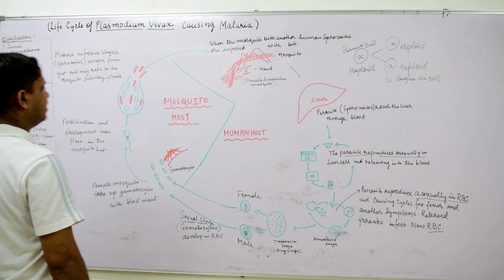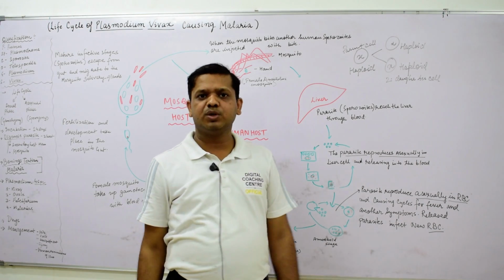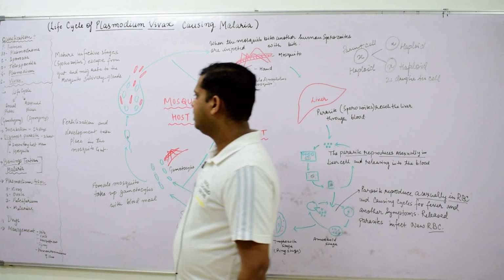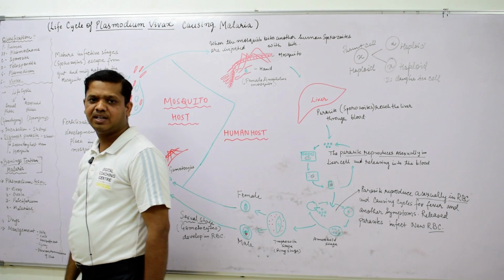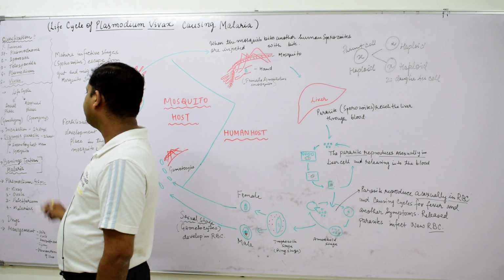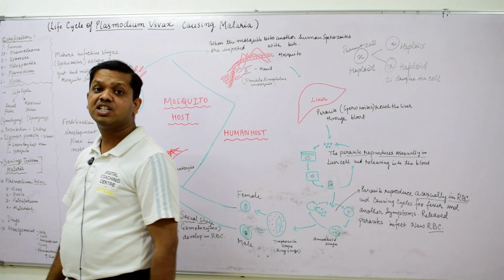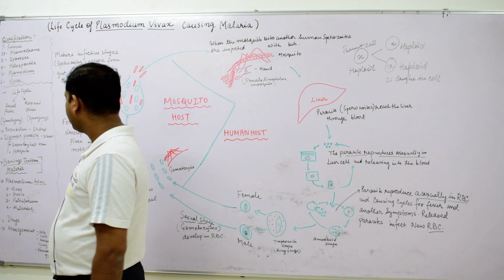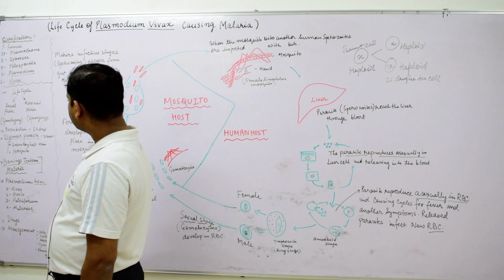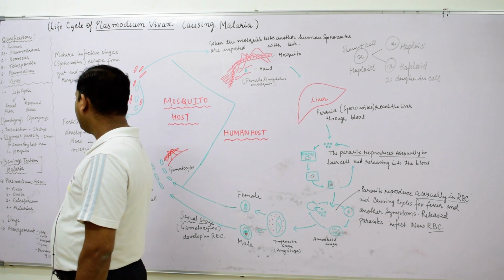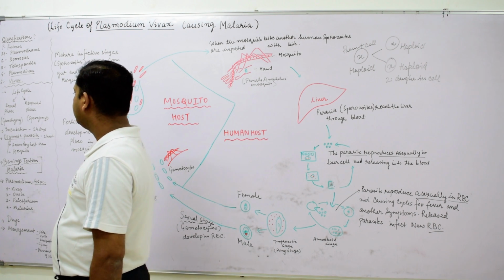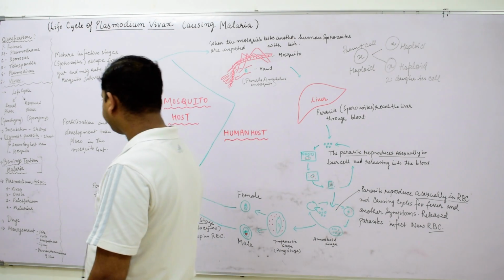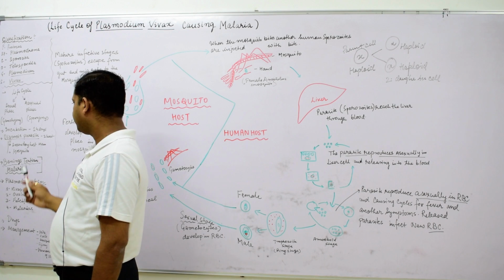Now we will understand that in Plasmodium vivax, the life cycle is divided into two parts: the sexual phase, which is called gametogony, and the asexual phase, which is called sporogony, right. The incubation period is 14 days. As we can see, the sexual phase takes place in the mosquito and the asexual phase, sporogony, spore formation, takes place in humans. Incubation period is 14 days.